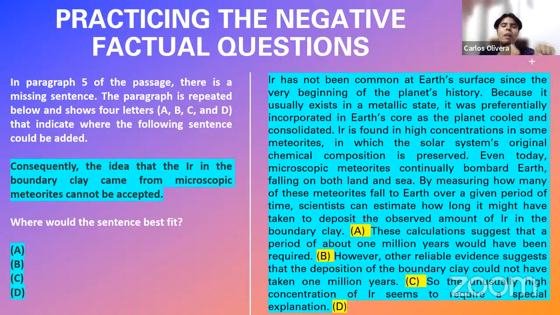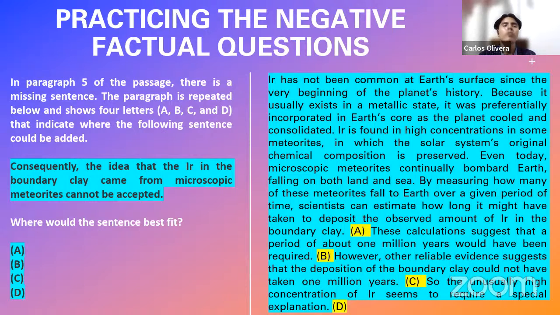And in an argument, when you have two premises, what comes later? The conclusion, right? But here in our paragraph, there is no conclusion. What happens is that it goes directly to another topic. And this sentence, if you read it and think about it, is a conclusion, right? Because it says, consequently, por lo tanto, the idea that the iridium in the boundary clay came from microscopic meteorites cannot be accepted.